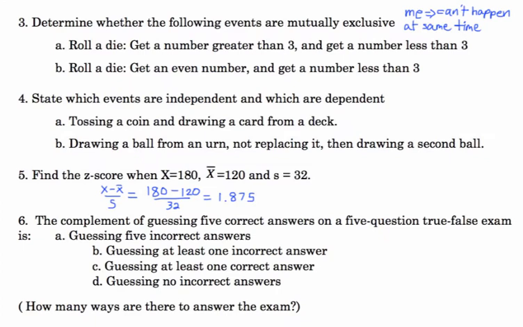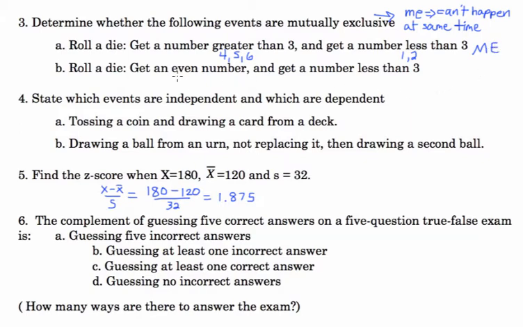Determine whether something is mutually exclusive. Mutually exclusive means that they can't happen at the same time. So rolling a die, getting a number greater than 3, well, that would be 4, 5, or 6. Getting a number less than 3, that would be 1 or 2. Those don't happen at the same time. So yes, this is mutually exclusive.